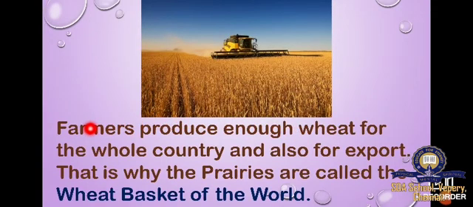In prairies, farmers produce enough wheat for the whole country and also for export. Look here, children, so many wheat crops are there. Farmers produce enough wheat for their own necessity, and they also export wheat to other countries. That is why the prairies are called the wheat basket of the world.